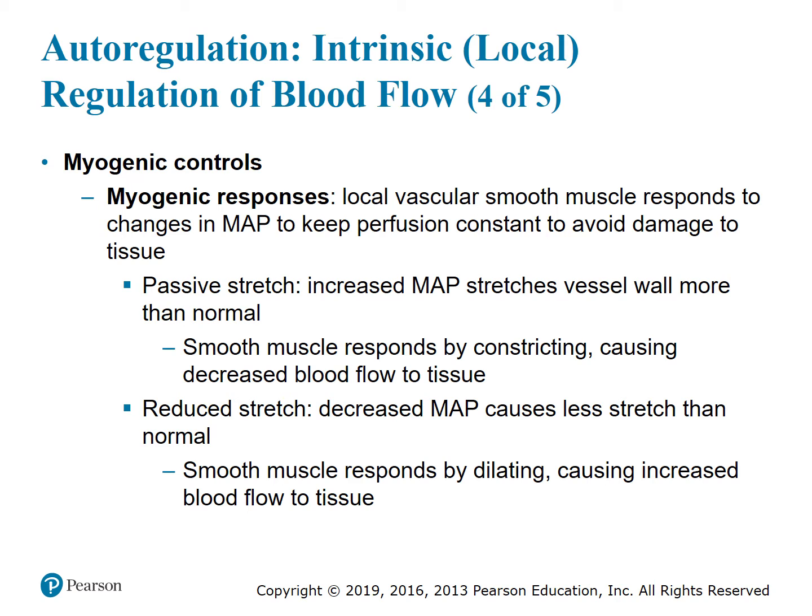The smooth muscle responds by constricting, causing a decreased blood flow to the tissue. Reduced stretch is when a decreased mean arterial pressure causes less stretch than normal, and in response, the smooth muscle dilates, causing an increased blood flow to the tissue.